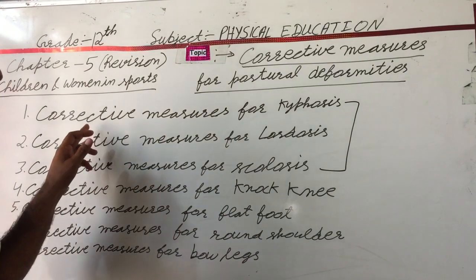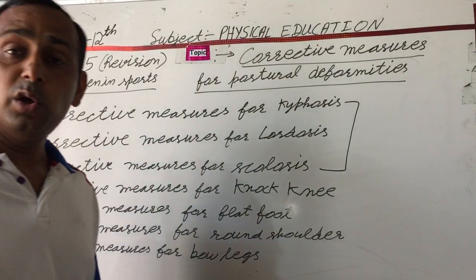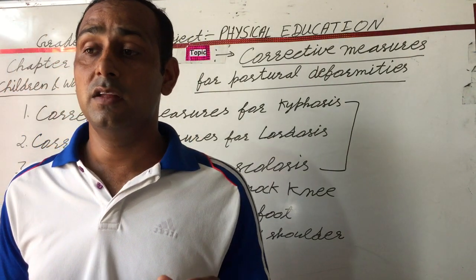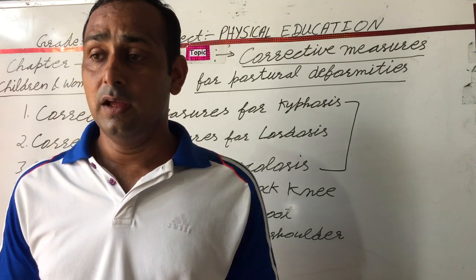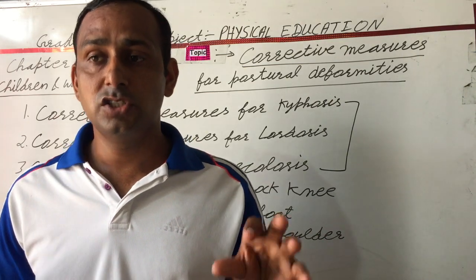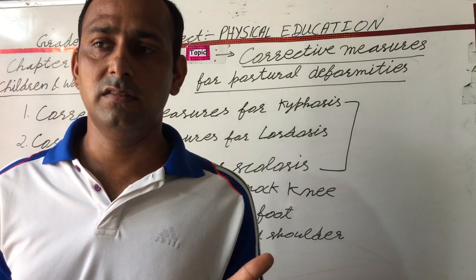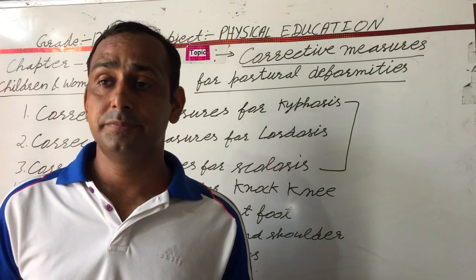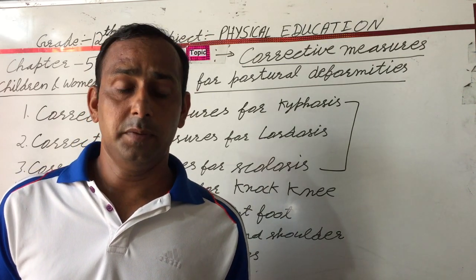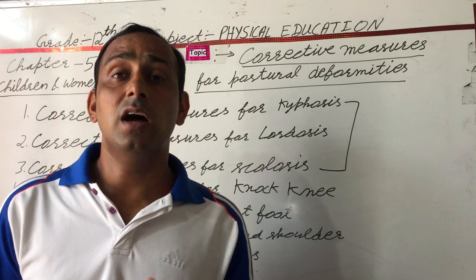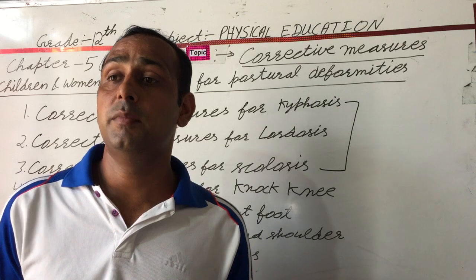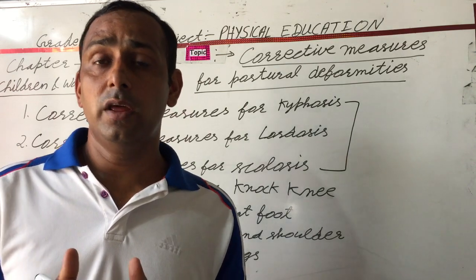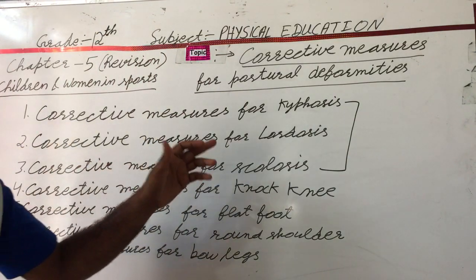Firstly, we will describe the corrective measures for kyphosis. A few exercises, for example lying exercises, push-ups, chin-ups, and more exercises. A few yogic asanas, especially vajrasana and bhujangasana. These are the corrective measures for kyphosis. After this, next we explain the corrective measures for lordosis.